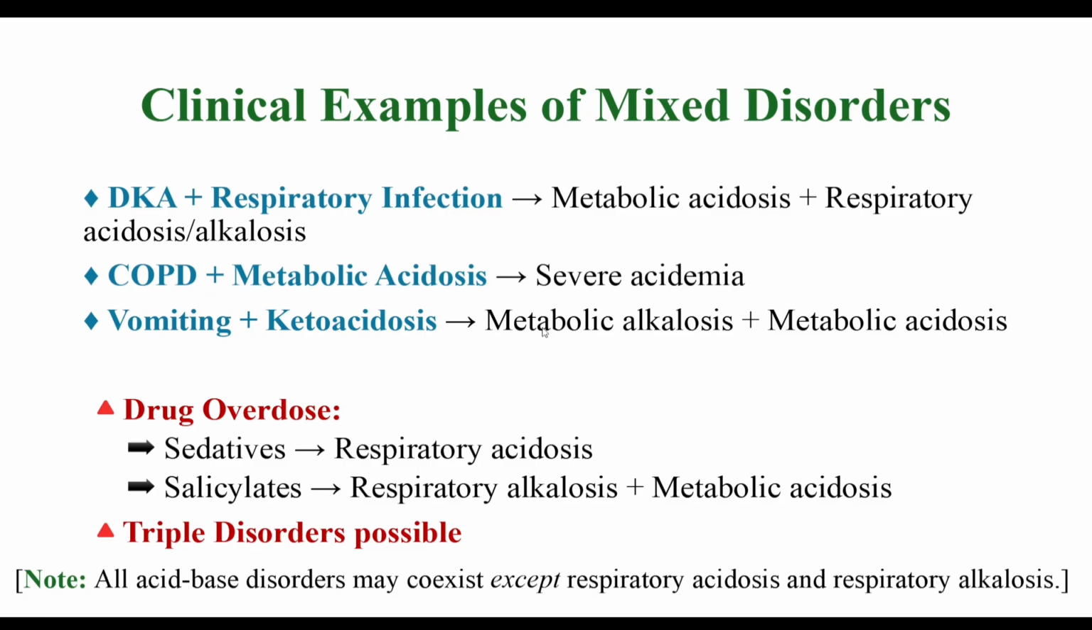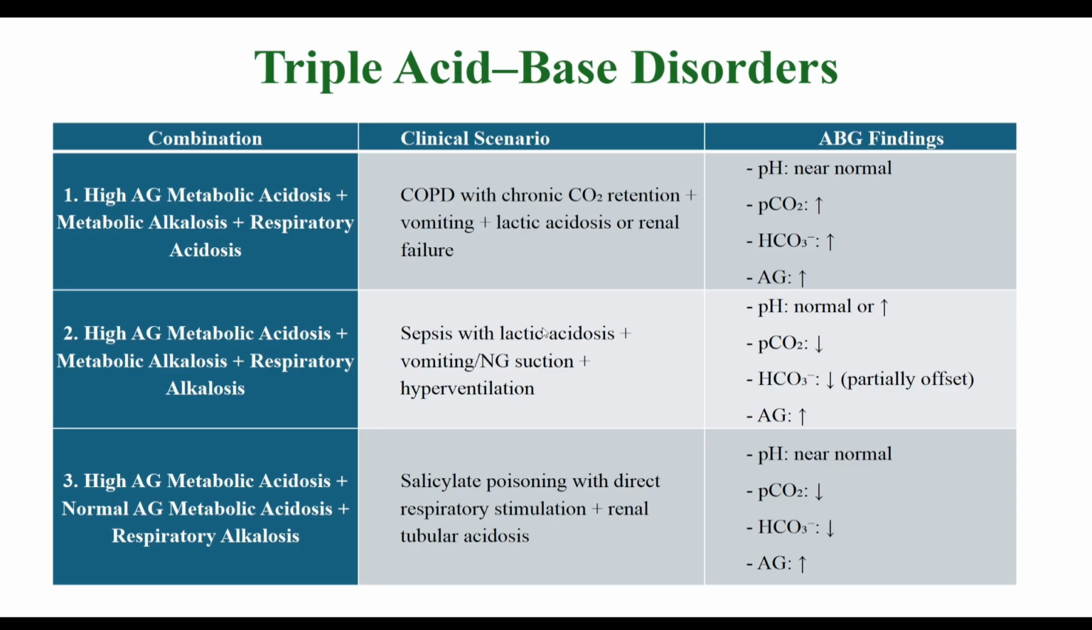In vomiting and ketoacidosis, metabolic alkalosis plus metabolic acidosis can occur. In case of drug overdose, with sedatives, respiratory acidosis can occur, and in salicylate poisoning, respiratory alkalosis plus metabolic acidosis can occur. Triple disorders are possible. In the next slide, we will see the triple disorders. All acid-base disorders may coexist except respiratory acidosis and respiratory alkalosis. Remember this point. Respiratory acidosis and respiratory alkalosis never coexist. See the examples of triple acid-base disorders.